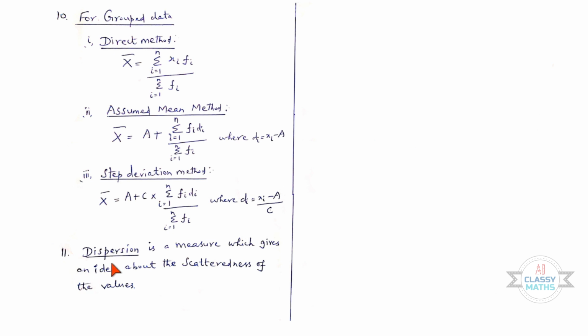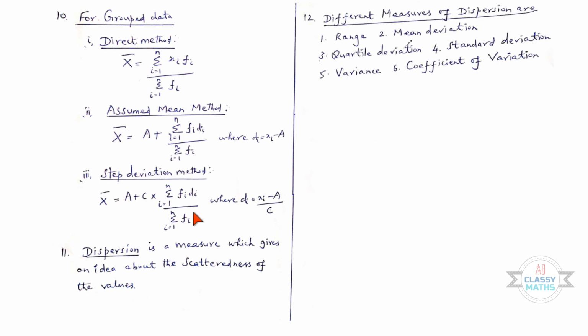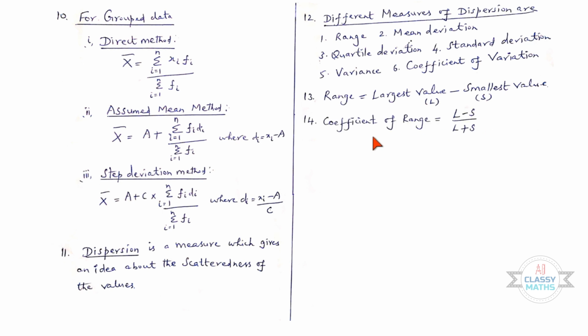11th one, dispersion is a measure which gives an idea about the scatteredness of the values. 12th one, different measures of dispersion are range, mean deviation, quartile deviation, standard deviation, variance, coefficient of variation. 13th one, range is equal to largest value L minus smallest value S. 14th one, coefficient of range is equal to L minus S by L plus S.